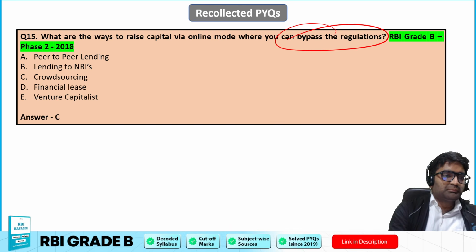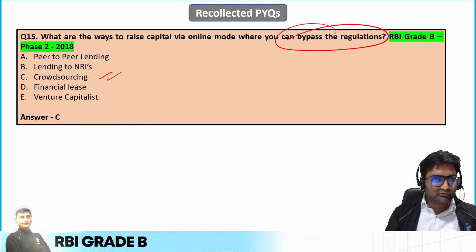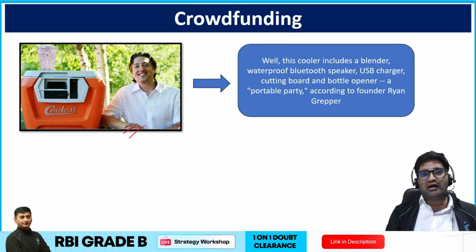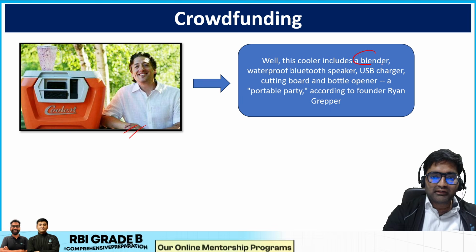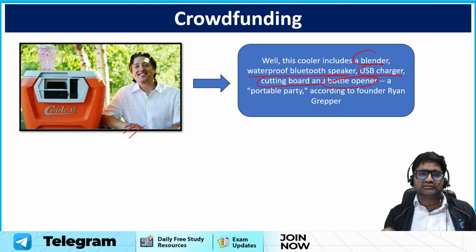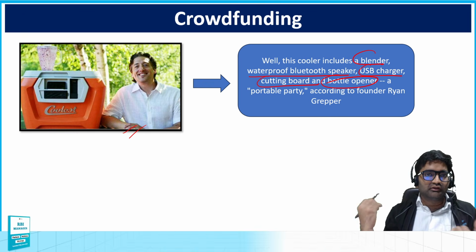Some parts of them can be bypassed by crowdsourcing, is something that I already told you. Crowdsourcing or crowdfunding. Okay, so what is this crowdfunding? Let us say this person has an idea. He says, here is a cooler. It includes a blender, waterproof Bluetooth speaker, USB charger, cutting board, bottle opener, a perfect thing that you can imagine as far as you go, let's say in a car or even on a bike, you can carry it behind.